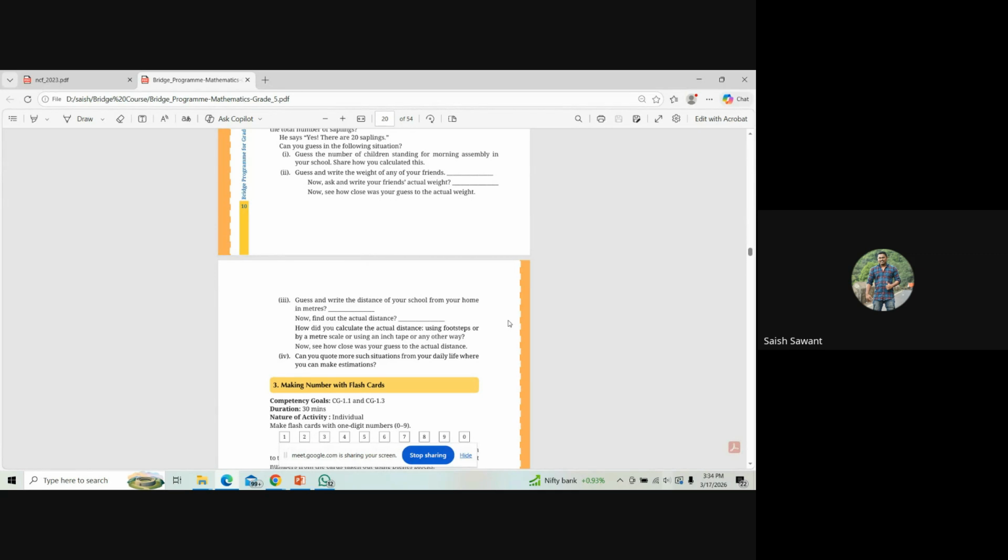So this is showing that to find out the actual distance from your home to the school, ask the student to guess first. Guess what will be the distance from your school to home in meters, and ask the student also how he must have calculated it, using footsteps or a meter scale.